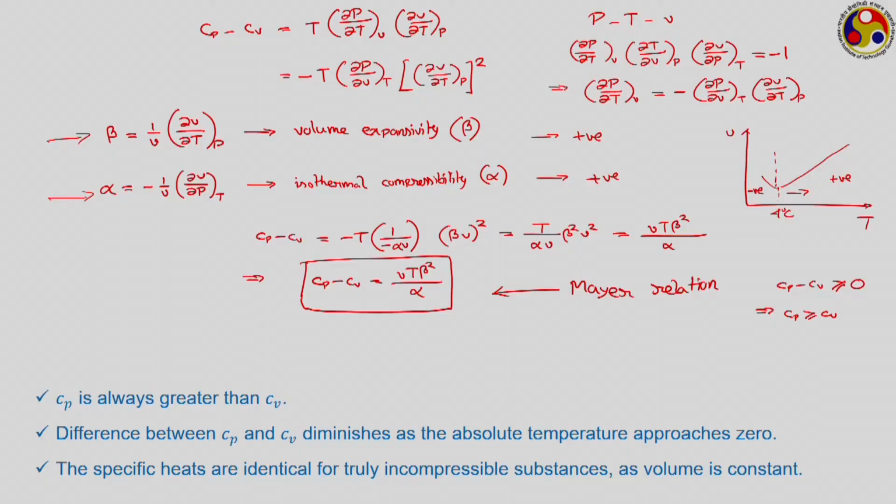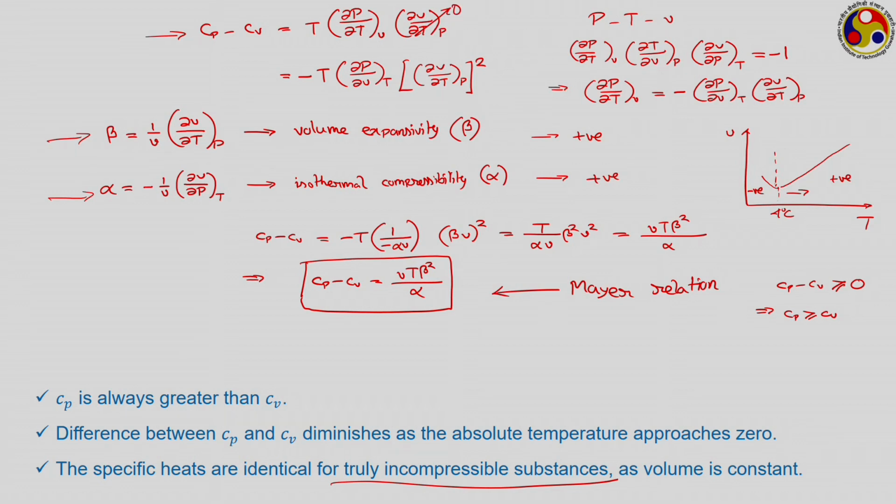And the third conclusion, when you are talking about a truly incompressible substance, whose specific volume does not change, then what will be the expression for Cp minus Cv? It is difficult to obtain from the Mayer relation, but just look at this. Here, for a truly incompressible substance, this particular differential is equal to 0, because specific volume is not changing, and therefore Cp minus Cv is also equal to 0.